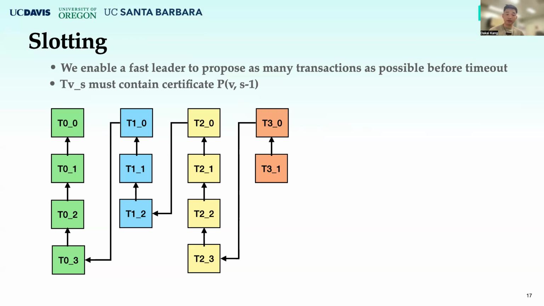That is, the slot S in view V, denoted as TVS, must contain the certificate PVS-1, which is the certificate for slot S-1 in view V. Such a requirement holds true for all slots except the first one in each view.